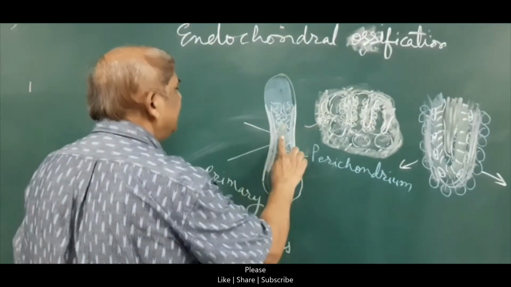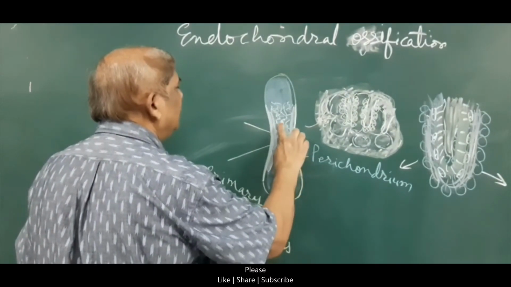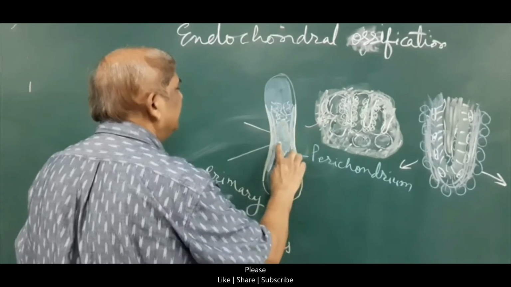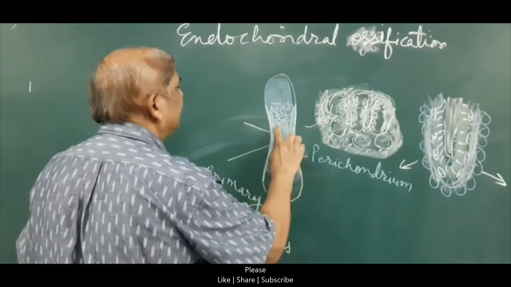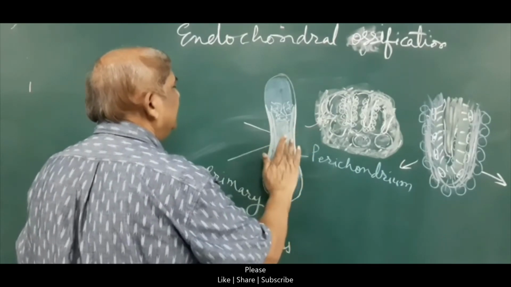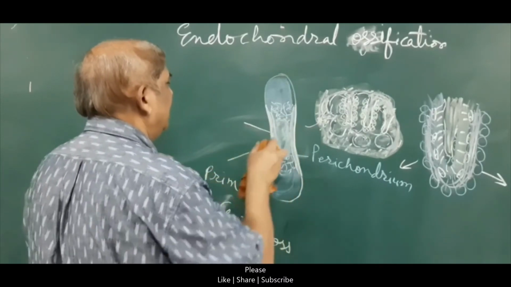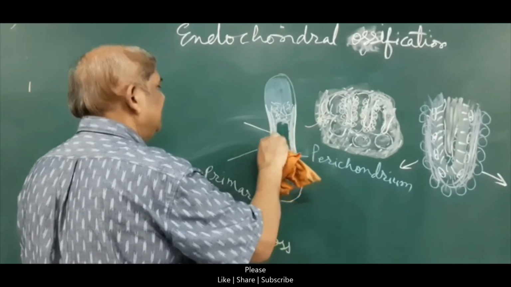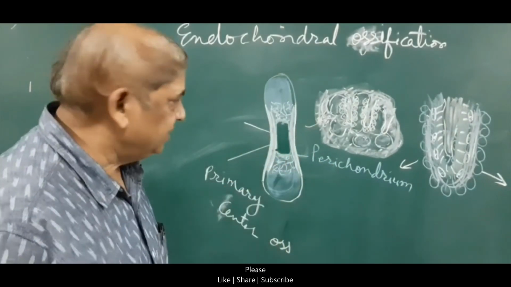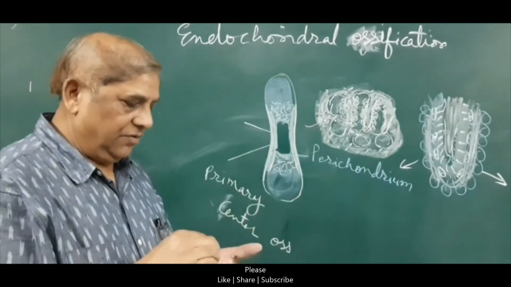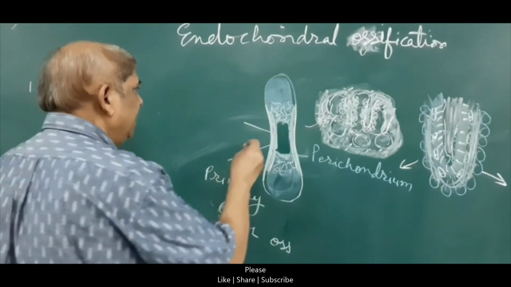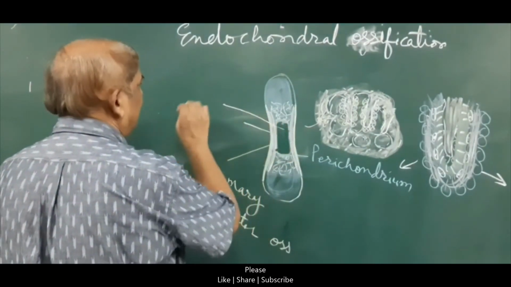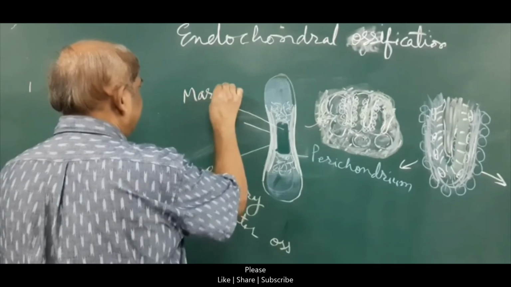After the birth, the central spongy bone which was present here due to the formation of the primary center will start breaking down, and because of the breakage of this spongy bone, a cavity will result, and this cavity is called the marrow cavity.